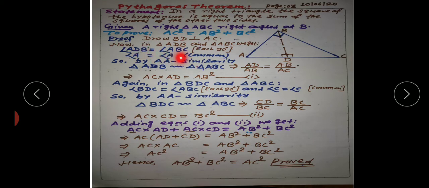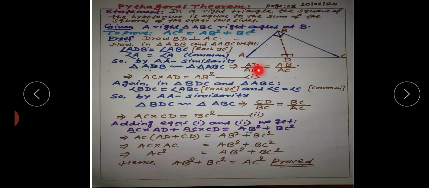So angle A is equal to angle A, common. So by AA similarity, triangle ADB is similar to triangle ABC, and then the ratio of their corresponding sides will be equal. Then AD upon AB will be equal to AB upon AC, and now cross multiply it. Then we get AC into AD will be equal to AB into AB, that is AB square, and let us consider it as equation first.